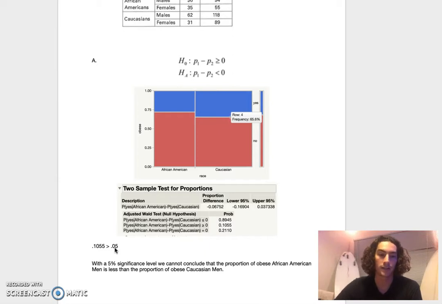So we can conclude by saying with a 5% significance level, we cannot conclude that the proportion of obese African American men is less than the proportion of obese Caucasian men. And this was part A.